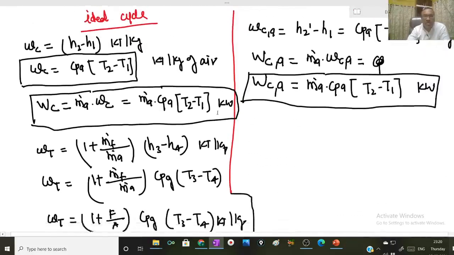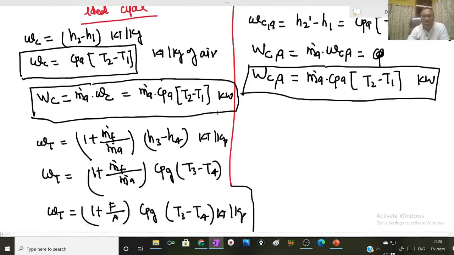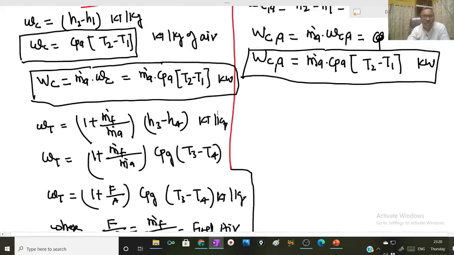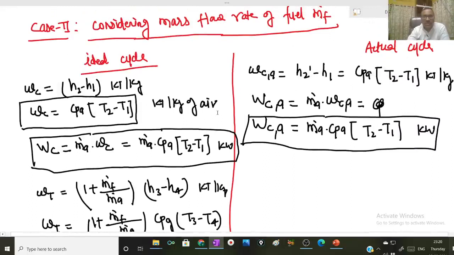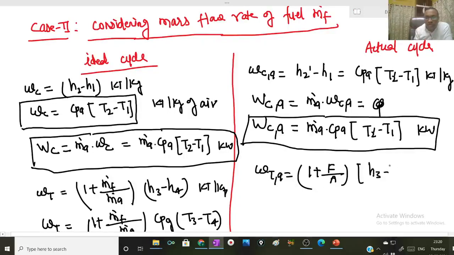Now we can do the same analysis for the actual cycle. For compressor work we have already done it. Sorry, this will be T2 dash. For turbine, it will be (1 plus F over A) into (H3 minus H4 dash).